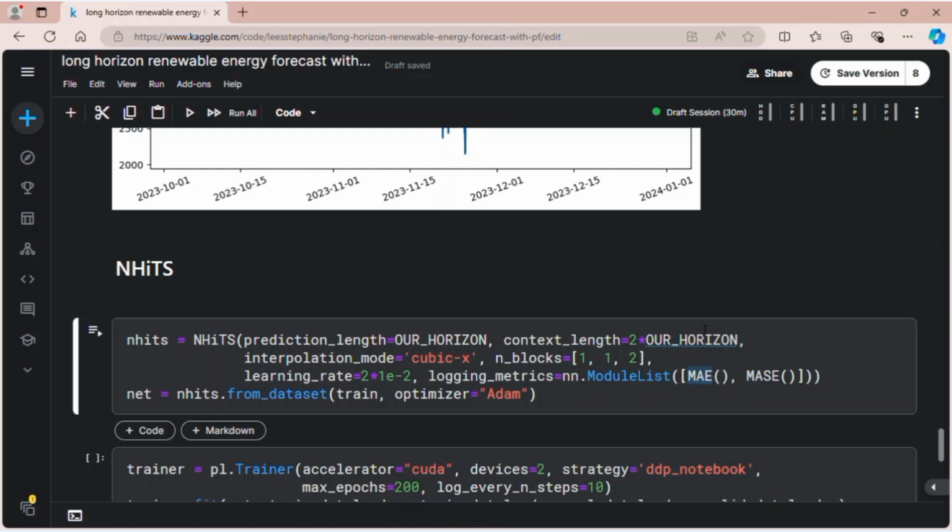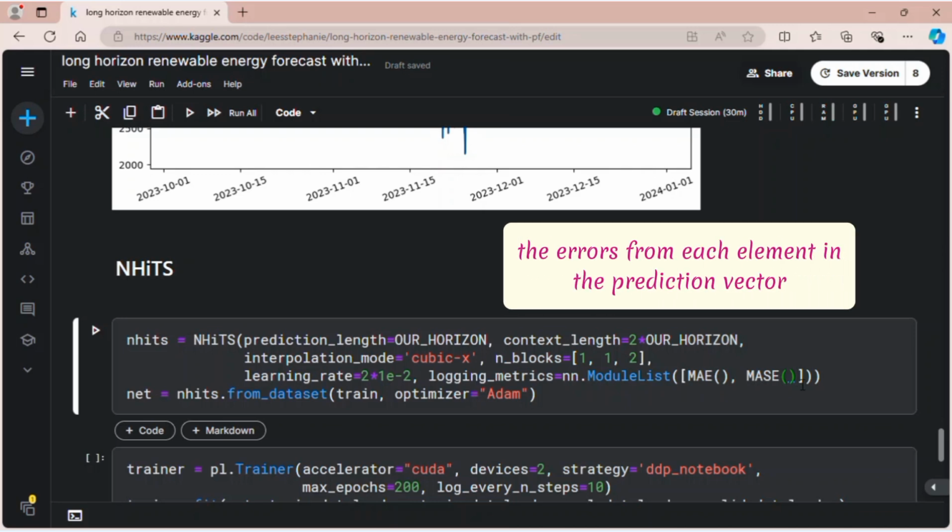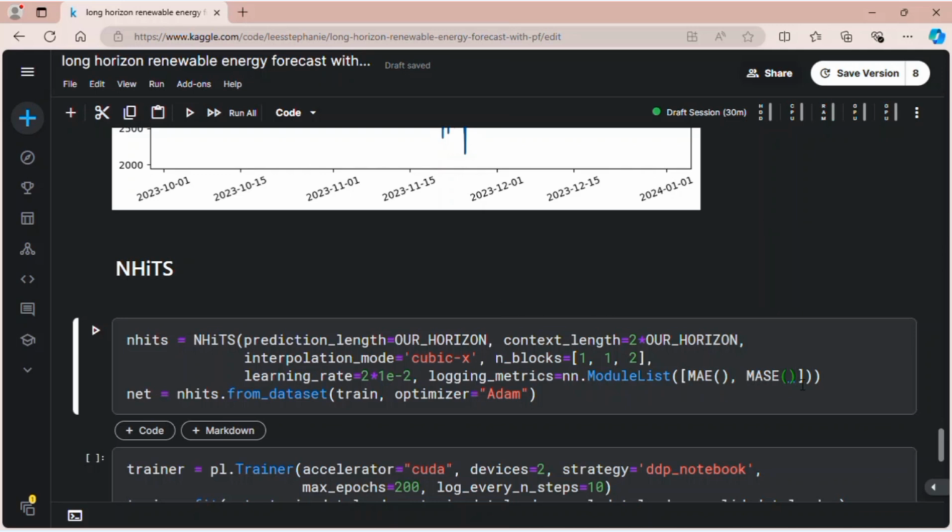We would calculate the error for each timestamp in the prediction vector, and then take the absolute value of those errors and average them. The basic principle is the same for MASE. All the errors would be aggregated into one value that represents the whole metric.